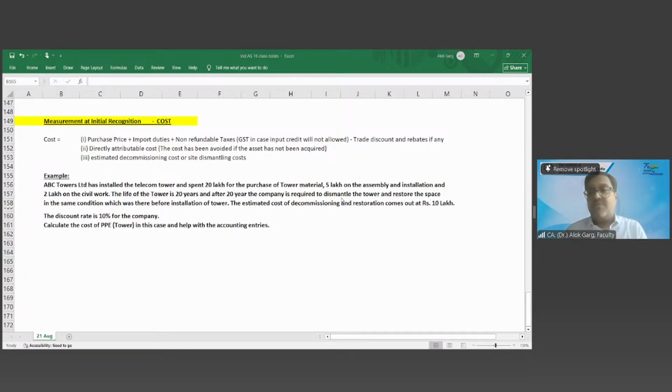What is my cost of the PPE? What is my tower cost? Tell me. Solution: how to do it? 20 lakh plus 5 lakh. So first of all, my cost of PPE, the purchase cost. What is my purchase cost? 20 lakh, the tower material cost. Spent 20 lakh for the purchase of tower material. 20 lakhs.